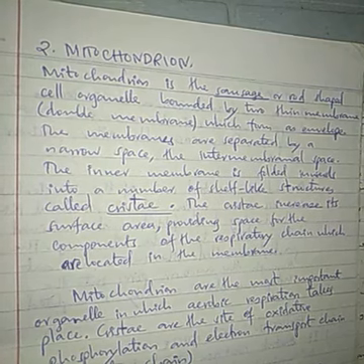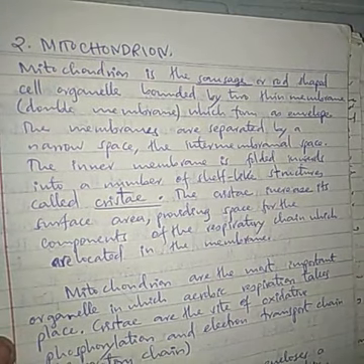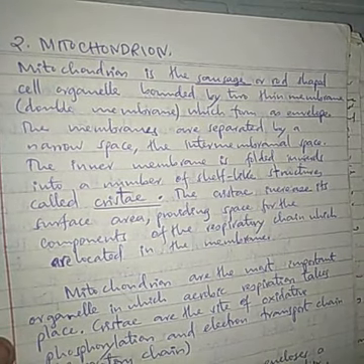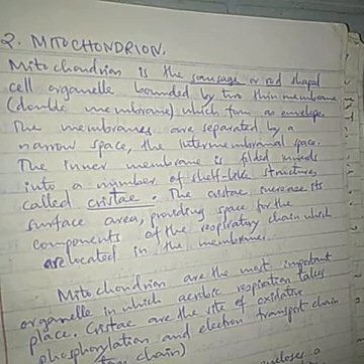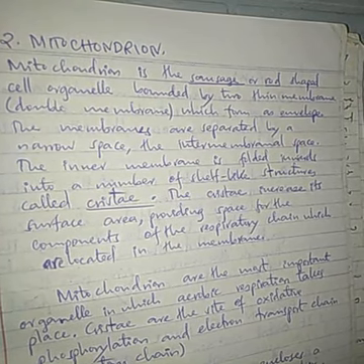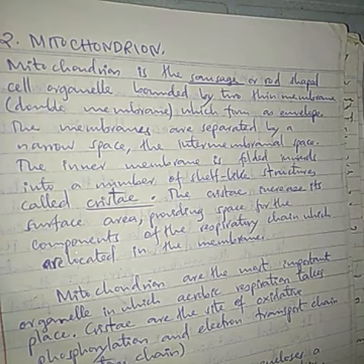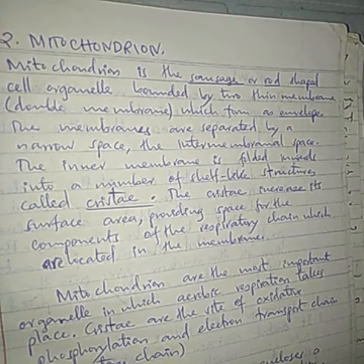Welcome back, friends. In this video, we shall discuss mitochondria and some small facts about plastids. Mitochondria, or mitochondrion, is a sausage or rod-shaped cell organelle. So it is shaped like a sausage. For those of you who know sausage, it is a rod-shaped cell organelle bounded by two thin membranes.